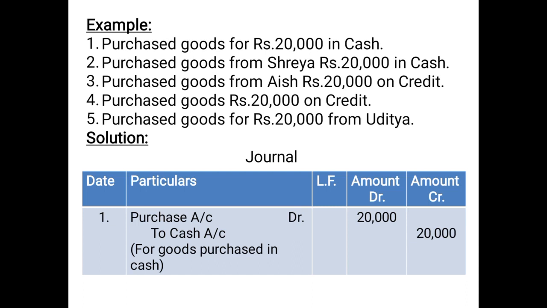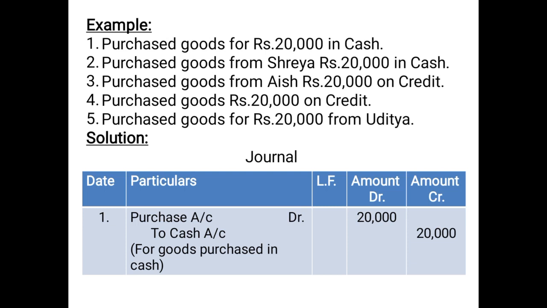Then example number 2 is purchase goods from Shreya rupees 20,000 in cash. Now again, goods are purchased in cash, but the name of the supplier Shreya is also given. So if the goods are purchased in cash, we do not have to consider Shreya. Normally the entry purchase account will be debited whenever the goods are purchased, and since it is purchased in cash, so cash account will be credited. We will not involve the name of Shreya anywhere.